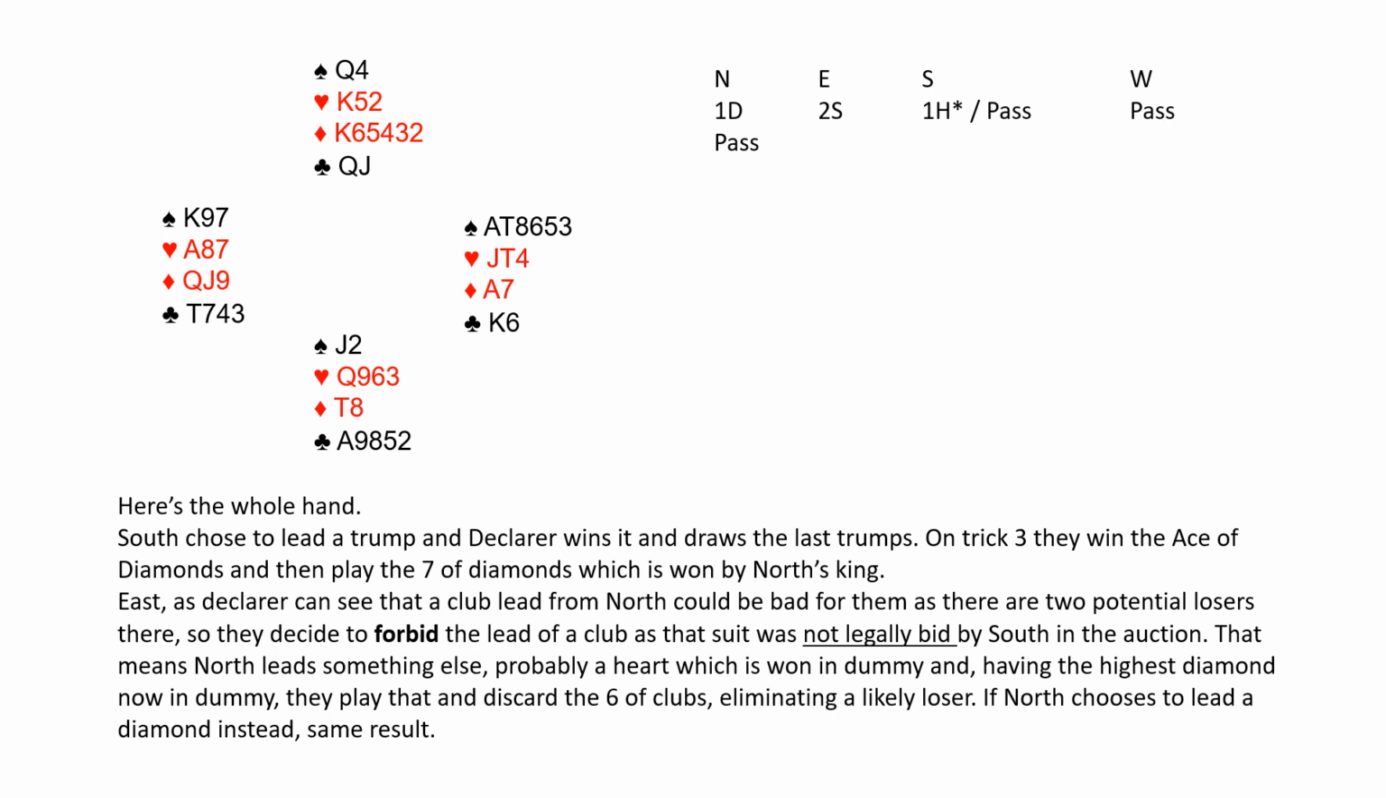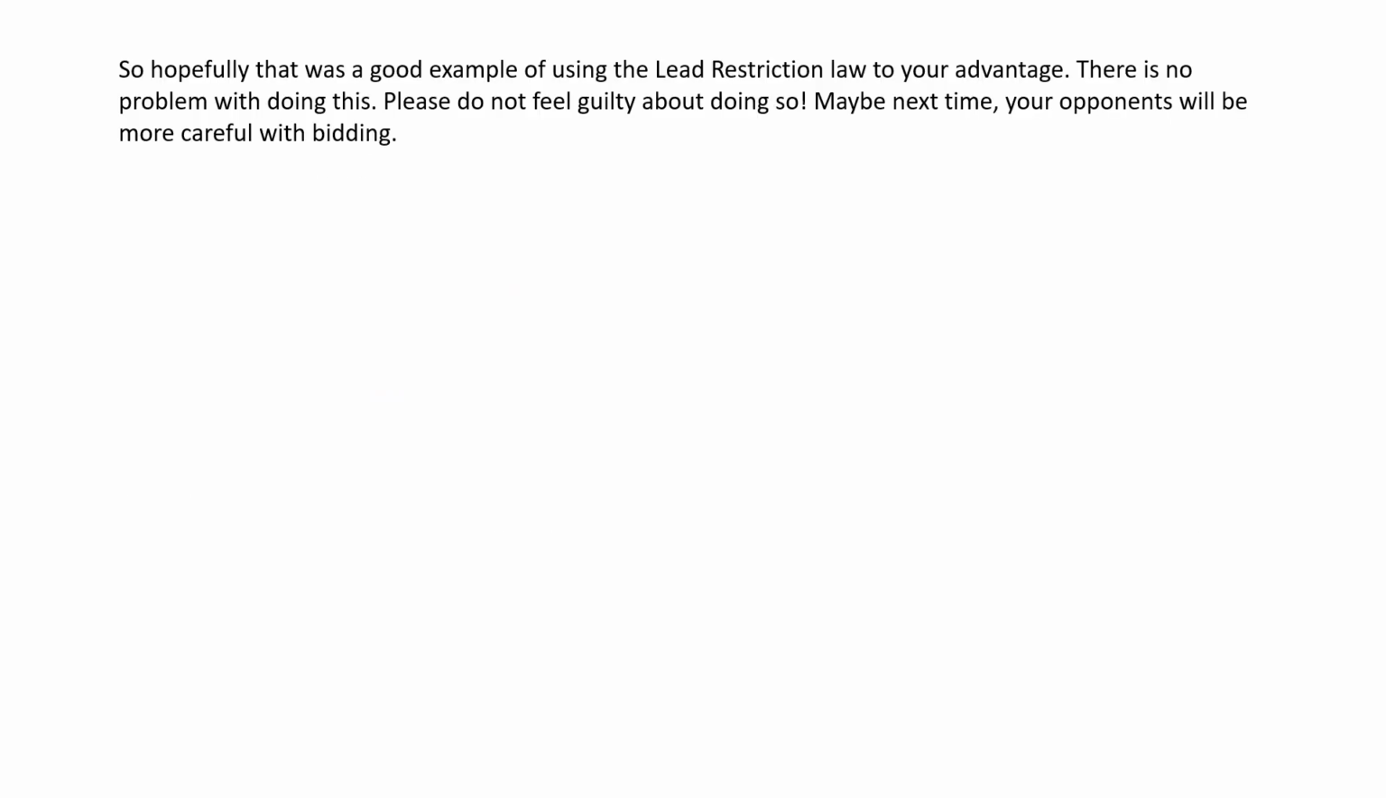That means North leads something else, probably a heart, which is won in dummy, and having the highest diamond now in dummy, they can play that and discard the 6 of clubs, eliminating a likely loser. If North chooses to lead a diamond instead, same result. So hopefully that was a good example of using the lead restriction law to your advantage. There is no problem with doing this. Please do not feel guilty about doing so. Maybe next time your opponents will be more careful with bidding.